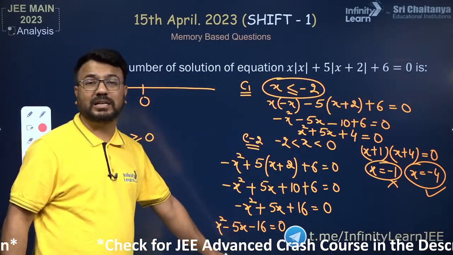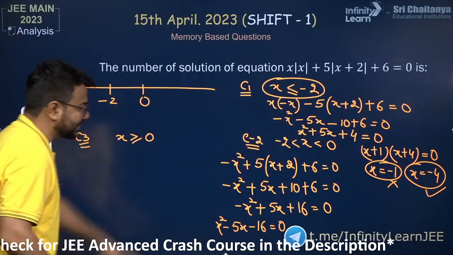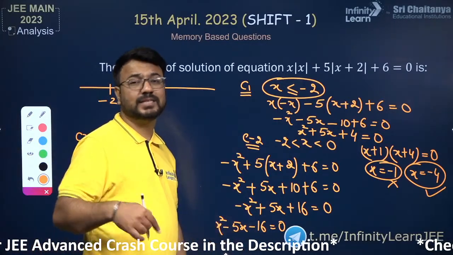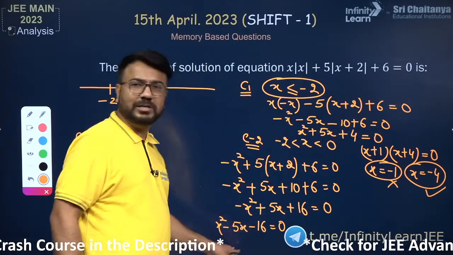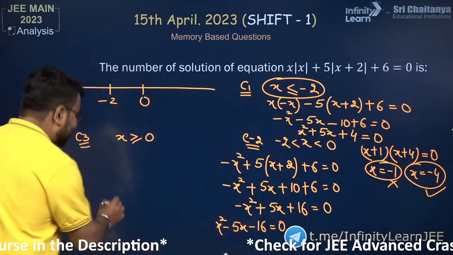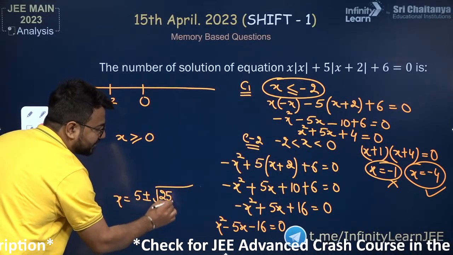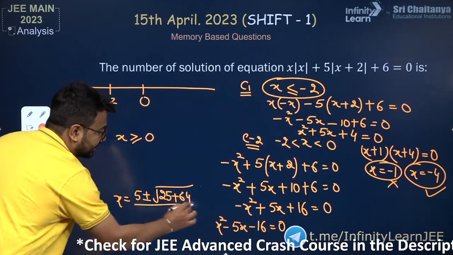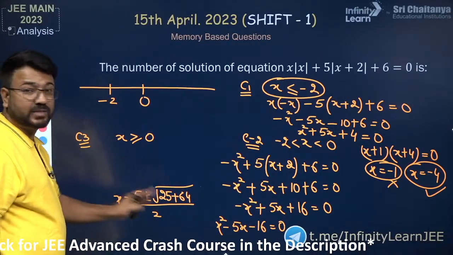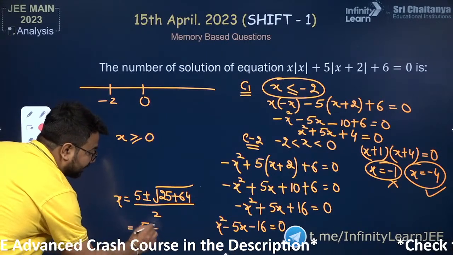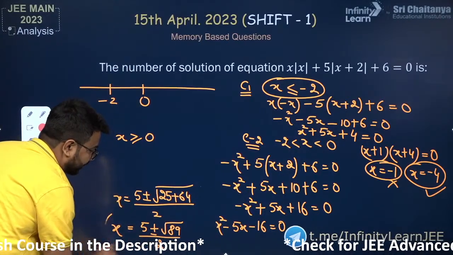Now I just want to get the value of x. 16 is 4 into 4. Then we can also say 8 into 2. Okay, so we are not able to factorize with the help of middle term splitting. So I will just apply the quadratic formula, minus b plus minus root b square minus 4ac, and this is whole divided by 2a. Now 64 plus 25 will be converted to 89, square root of 89. So here we have 5 plus minus square root of 89, and this is whole divided by 2. This is the value of x.